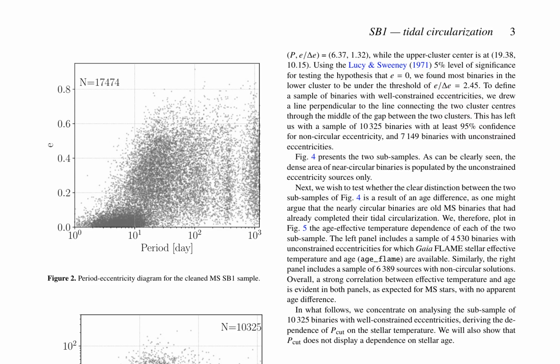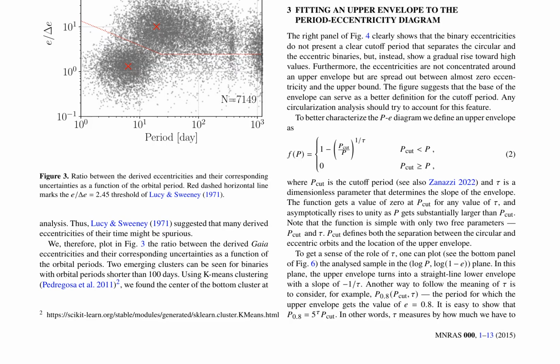The period-eccentricity diagram for the cleaned MS SB1 sample is presented in Figure 2, which reveals a characteristic tidal circularization pattern. To investigate the reliability of the derived eccentricities, the ratio between the derived eccentricities and their corresponding uncertainties is plotted as a function of orbital period in Figure 3. Two emerging clusters are identified using K-means clustering, and a sample of 10,325 binaries with well-constrained eccentricities is defined, along with 7,149 binaries with unconstrained eccentricities.